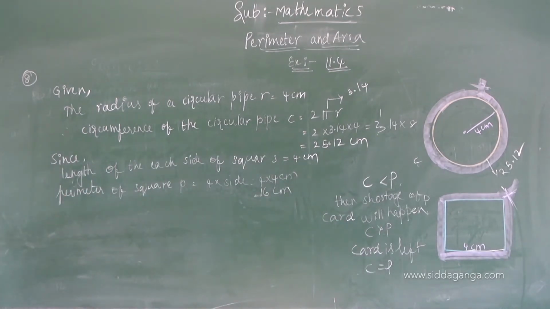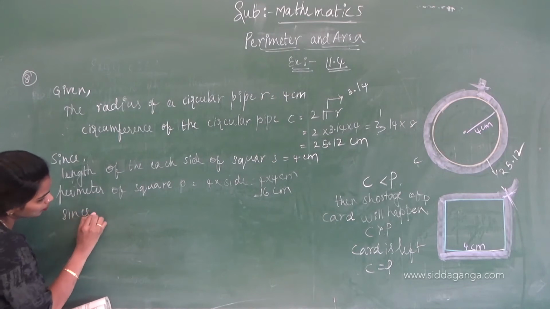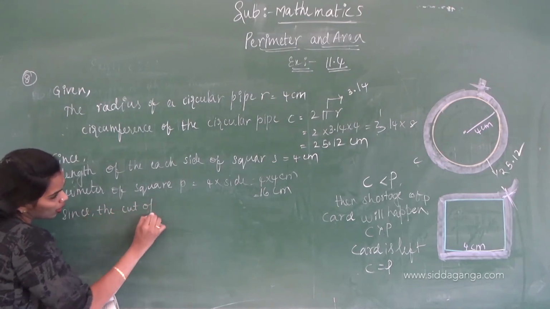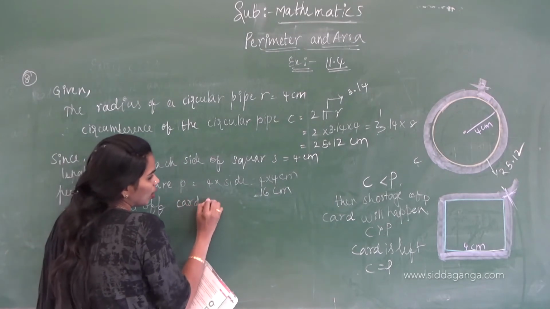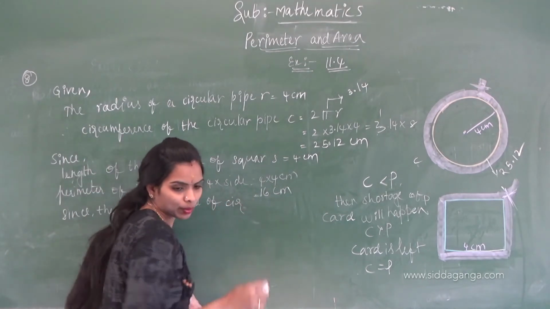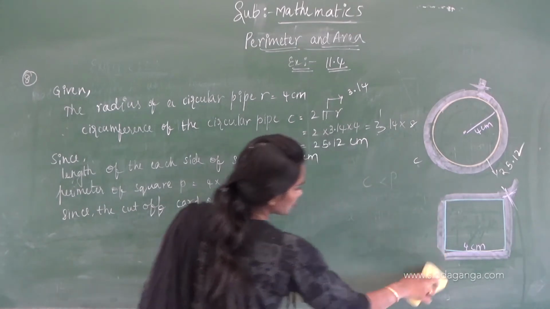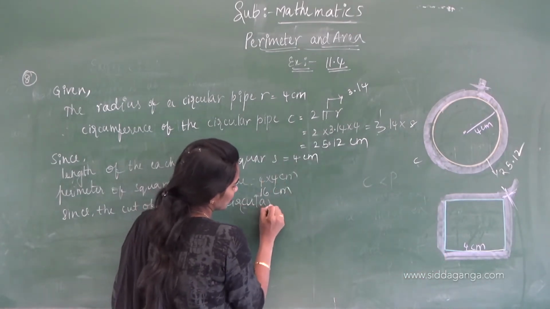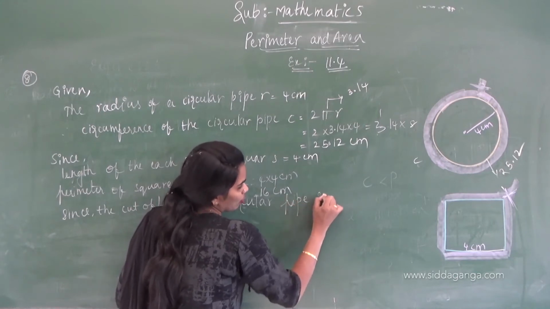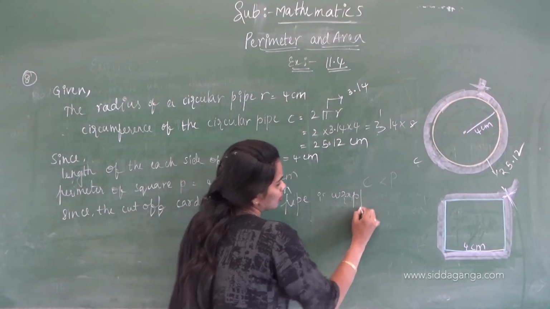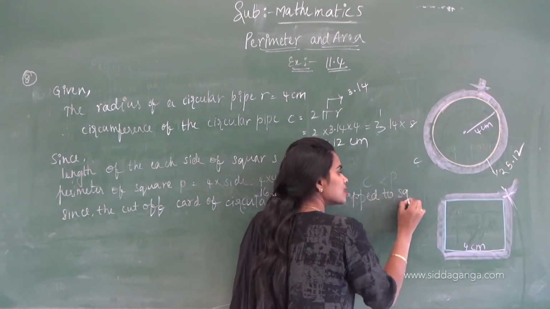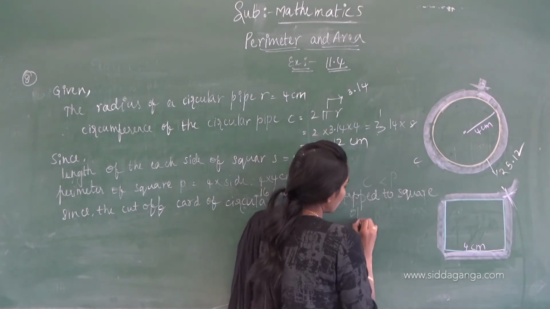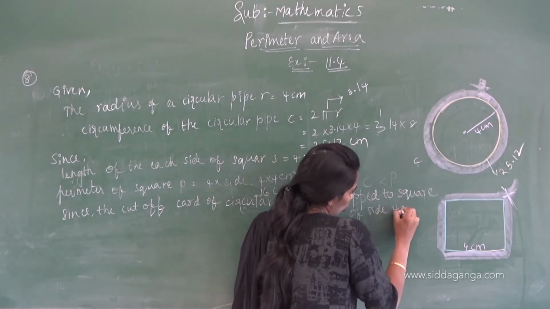Okay, here, since what they are giving in the question, the cut-off cord of the circular pipe is wrapped to a square of side length 4 centimeters.